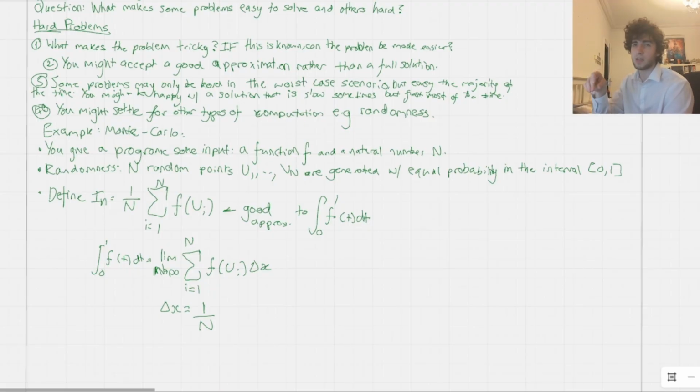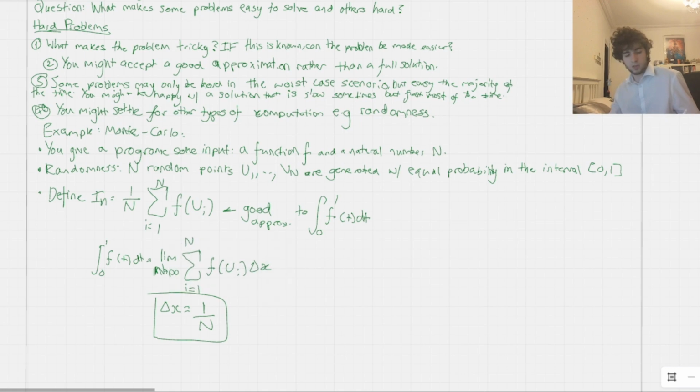And obviously the rectangles are going to be different. As you make the rectangles smaller and smaller, they give you a better approximation, because a curve is curved, whereas a rectangle is not. So if you have too few rectangles, you will miss out bits of the curve, bits of the area. But effectively that's the idea. Don't worry too much about it. This delta x defines the width of each slice, and f is the height of our rectangle. So this is just the area of the rectangles added up.